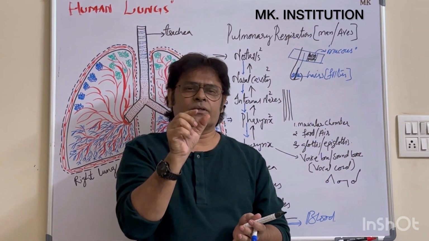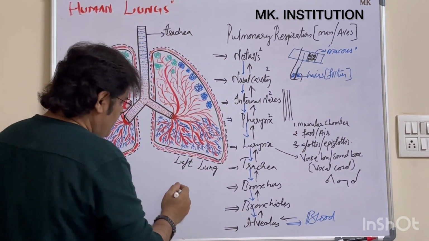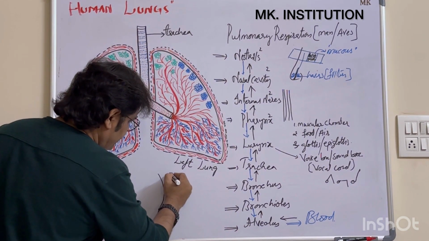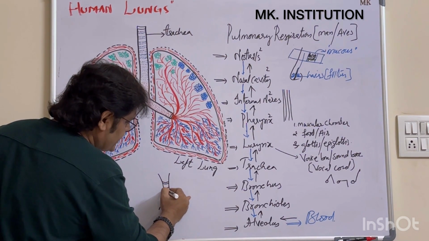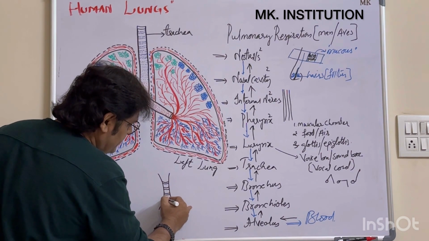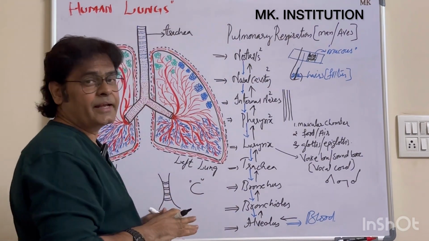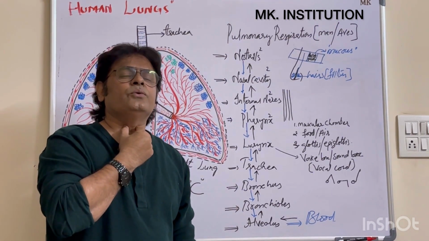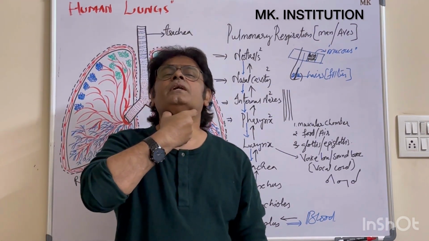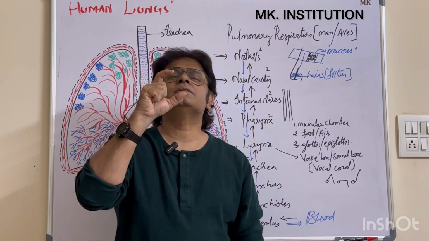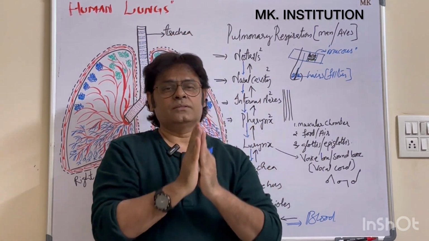That pipe is called the trachea. The trachea is supported by C-shaped cartilaginous rings. If you press here, you can feel them. C-shaped cartilaginous rings are there in the trachea. Do you know what happens because of these cartilaginous rings? They prevent the trachea from collapsing and closing.